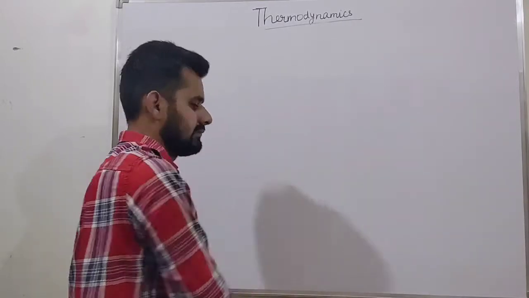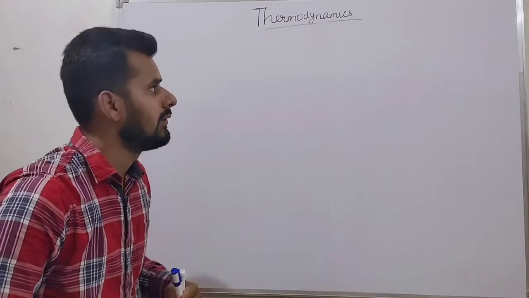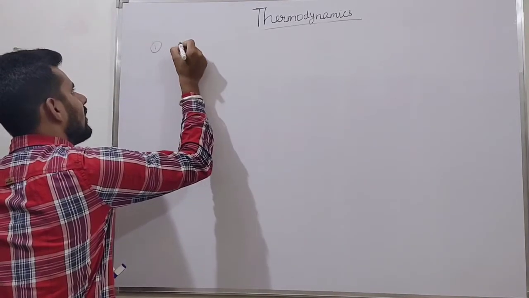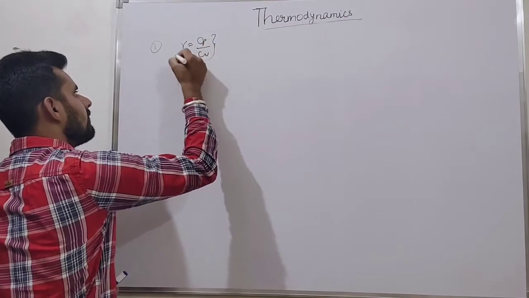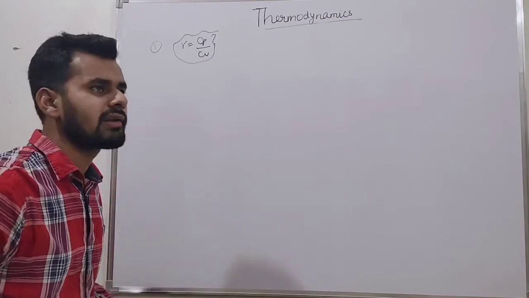Okay, friends, we already know. Now let's start our topic. We know one relation: gamma is equal to Cp by Cv. We already talked about this.